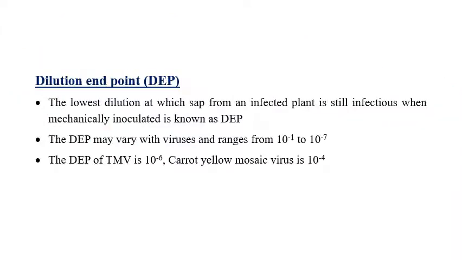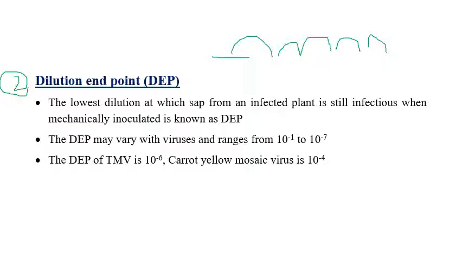The second one is dilution endpoint. Dilution endpoint means the maximum dilution at which the virus is still infective. At what maximum dilution the virus is still infective is considered the dilution endpoint. In other words, the maximum end dilution at which the virus is still infective is the dilution endpoint.